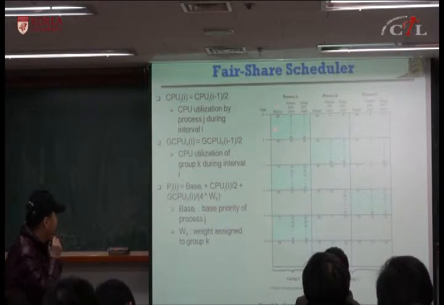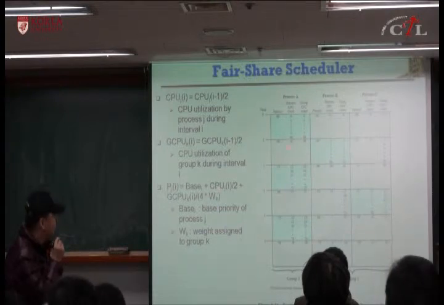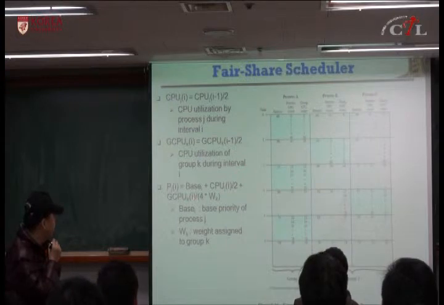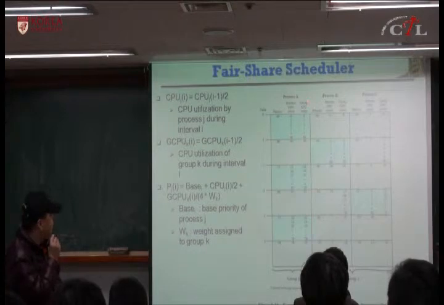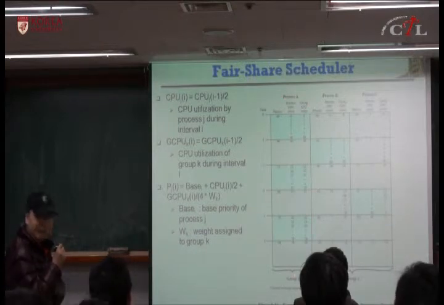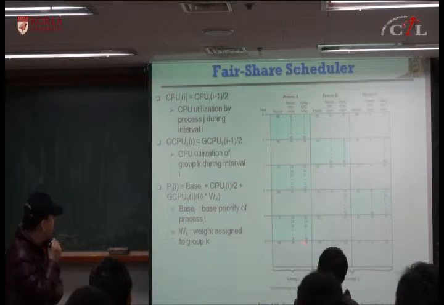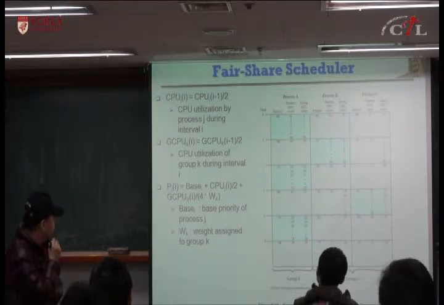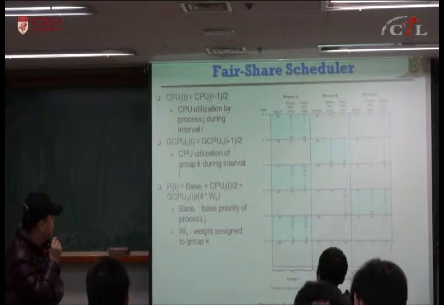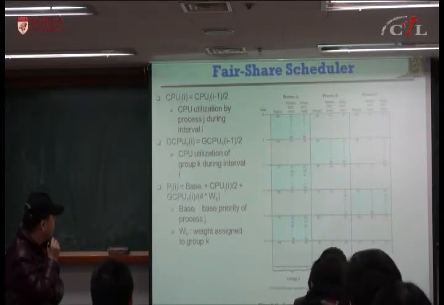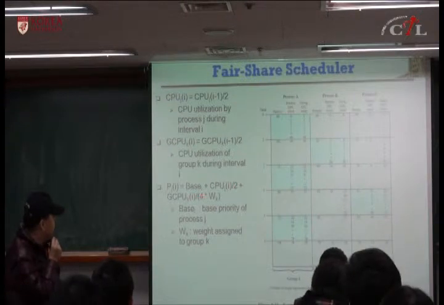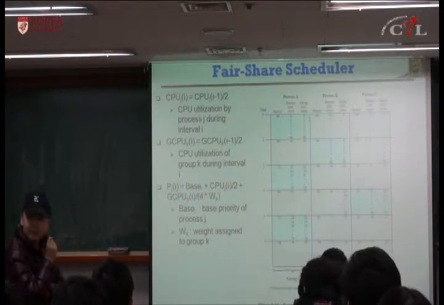So process A's priority is base priority, which is 60, plus 30 divided by 2, which is 15, plus their group utilization, which is 30 divided by 4 times weight. Weight is 0.5, because they give weight 0.5 to group 1 and 0.5 to group 2. So this is 4 times 0.5, so this is again 2. So group CPU utilization term is also 15. So 60 plus 15 plus 15 should give 90 for this priority.